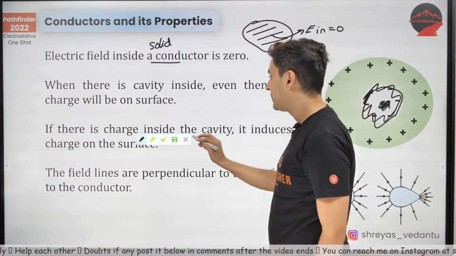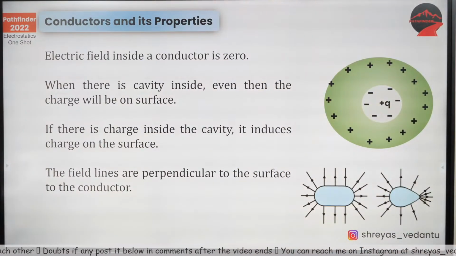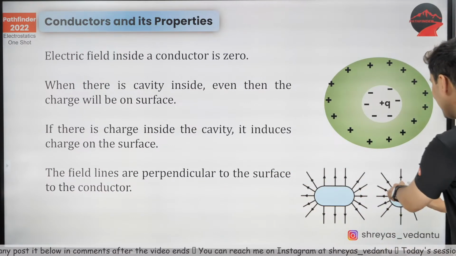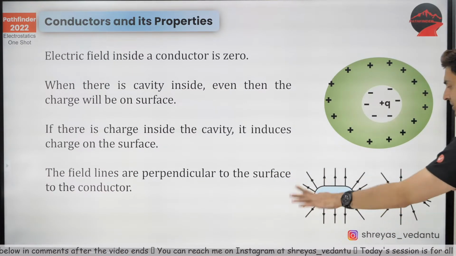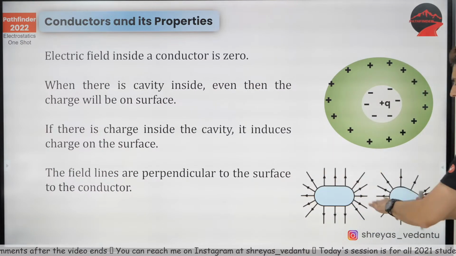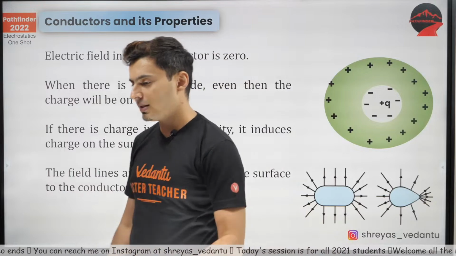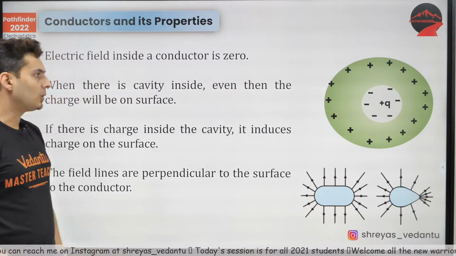Keep this in mind. Last thing. The field lines are always perpendicular to the surface of the conductor. Any shape, it doesn't matter, be it spherical, square, rectangle, anything, the field lines are always perpendicular to the surface.